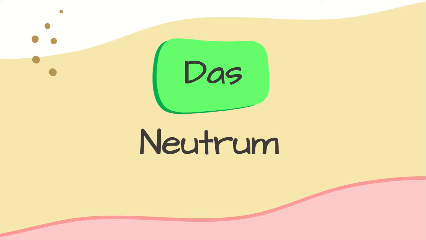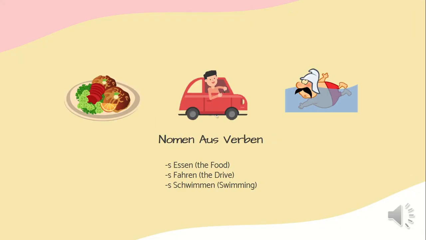Article das for neutral. Das is used as an article for Nomen aus Verben or Nomen aus Adjektiven, which means that whenever you formulate nouns from verbs or adjectives, they will take the article das.